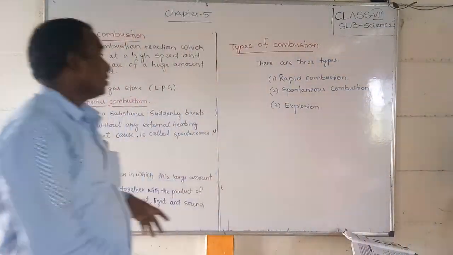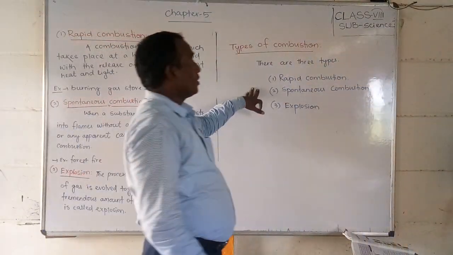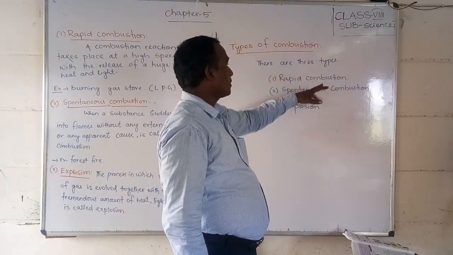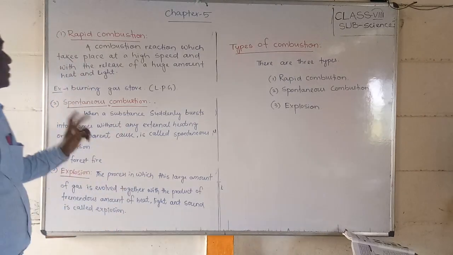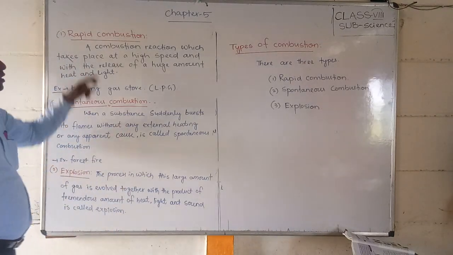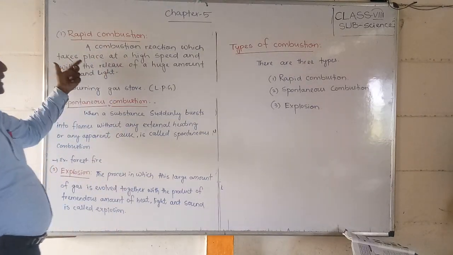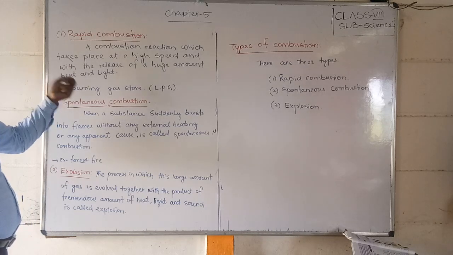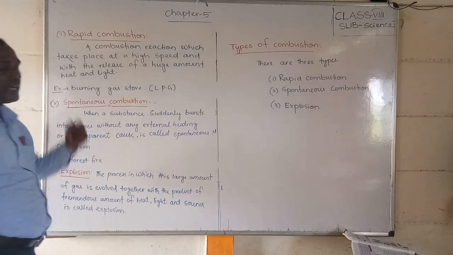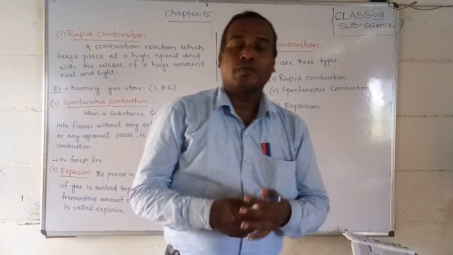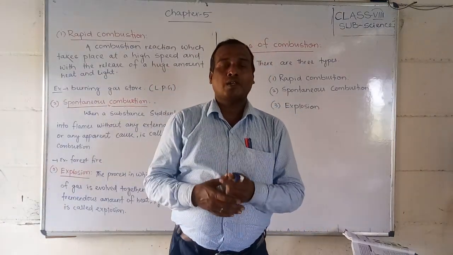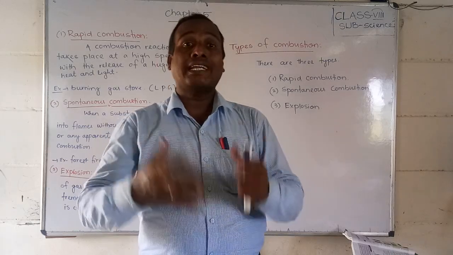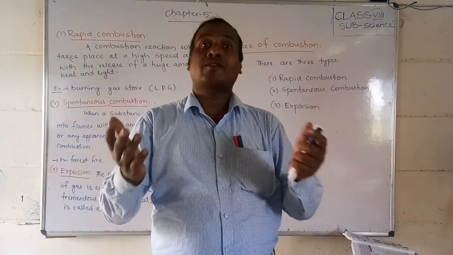Okay, students, so these are the three types of combustion: rapid combustion, spontaneous combustion, and explosion. First of all, we have to discuss what rapid combustion is. A combustion reaction which takes place at a high speed and with the release of a huge amount of heat and light. When the reaction takes place, a huge amount of heat energy will be produced and also light.